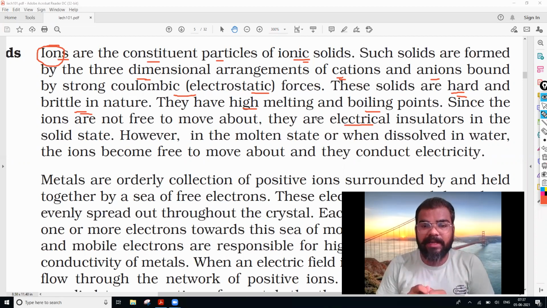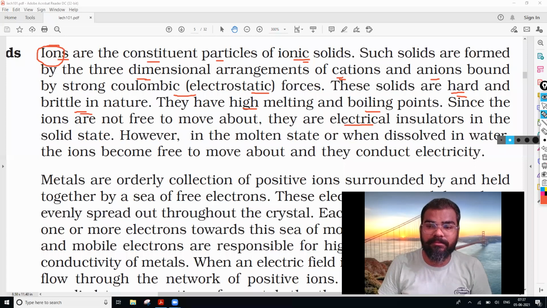In the solid state they do not have any free ions to pass electricity, whereas in the molten state, or when dissolved in water, they have free ions to move, because of which they can conduct electricity. So this is the reason in ionic solids; you need to remember it.